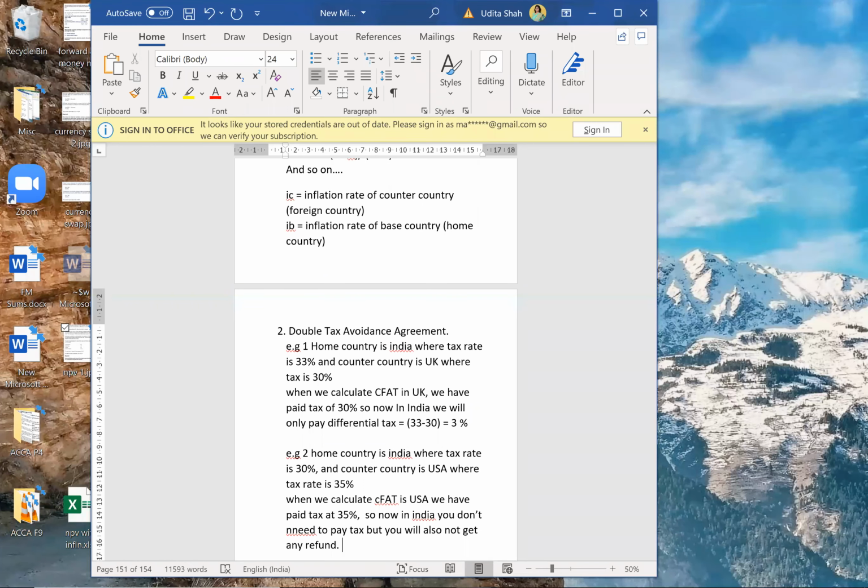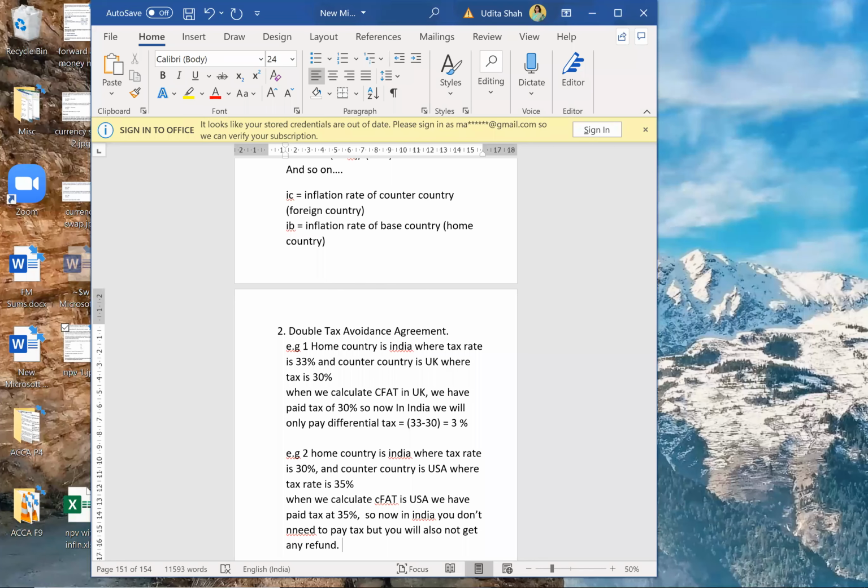Paying the higher rate of 35% in USA does not mean you will get a 5% refund in India, not even a carry forward. No carry forward, no refund, that is lost. The concept of double tax avoidance agreement is that you will have to pay tax at the higher rate of the two countries.